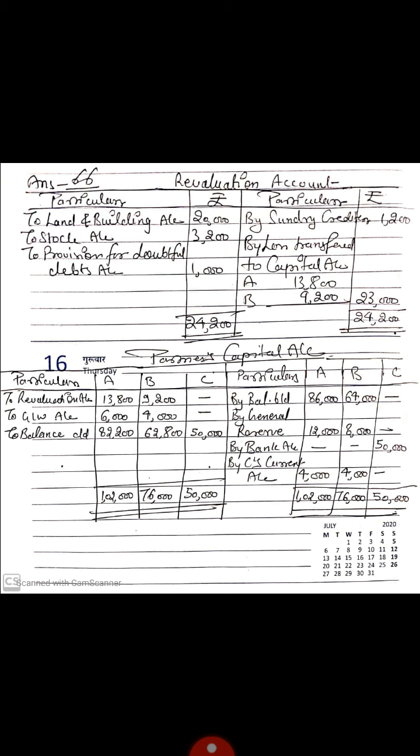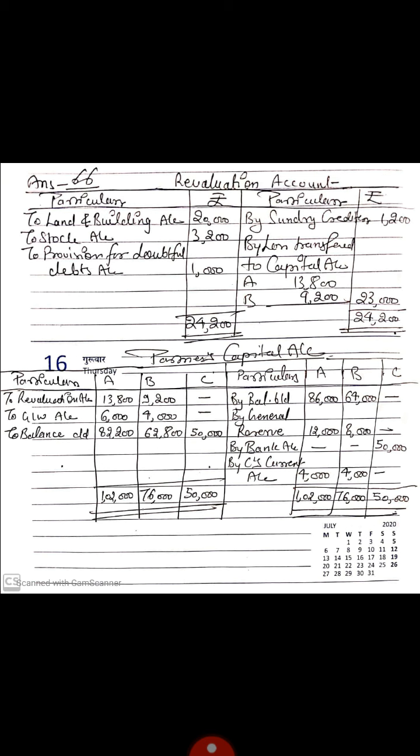Okay students, now come to the partners' capital accounts. First of all we will write our opening capital by balance b/d 86,000, 64,000. Then come to the general reserve 12,000, 8,000. These both items are given in the liability side of the balance sheet in our question. Then by bank account, this is the capital of the new partner 50,000. C's current account. Students, here we will not write premium for goodwill because the partner does not bring goodwill in cash, so we will write here the new partner's current account, it means C's current account 4,000.